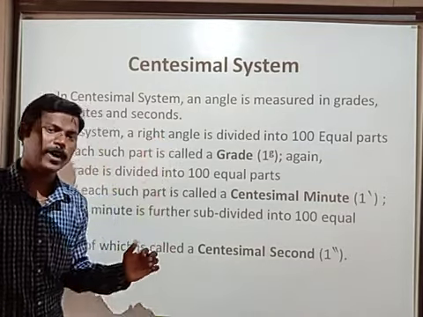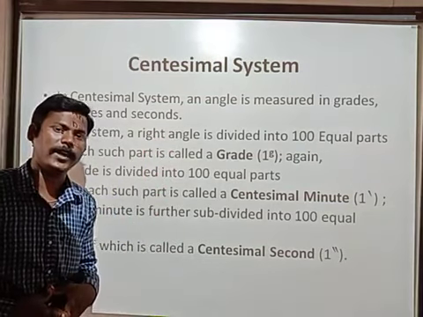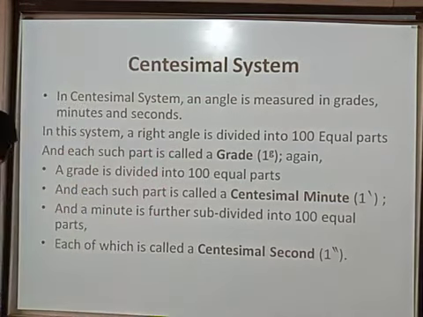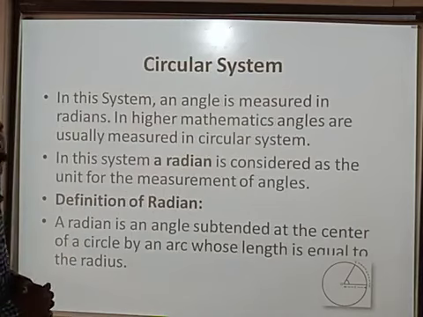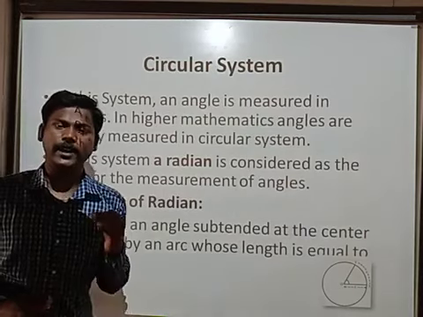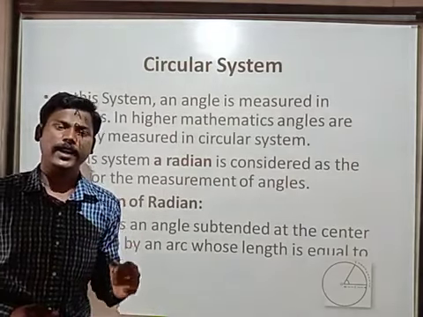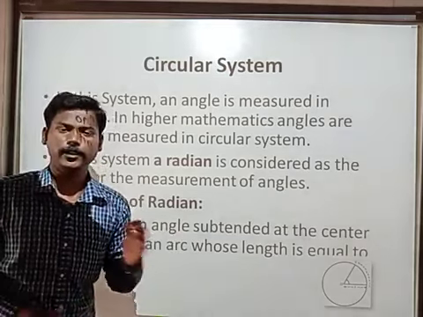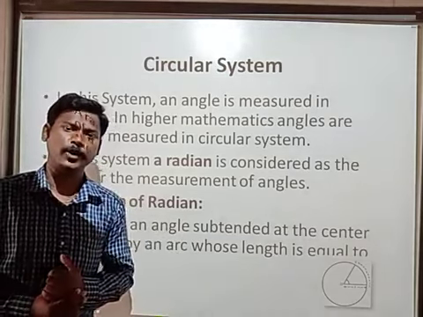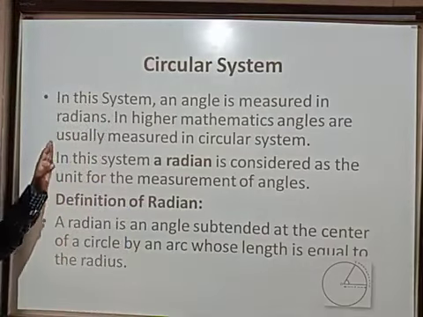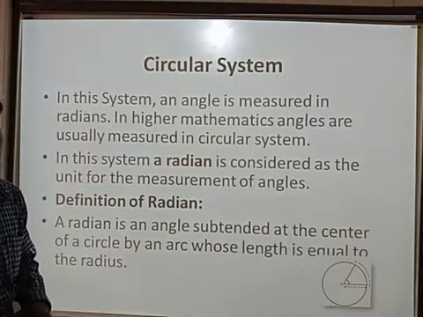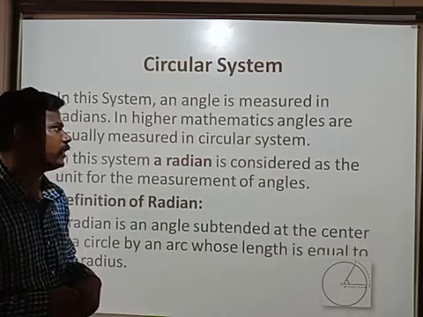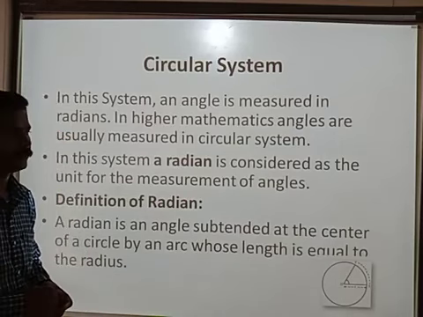Very good. What is the third type of measurement of angle? Very good. Circular system or radian measure. All of you look at the board, children. In this system, an angle is measured in radians.